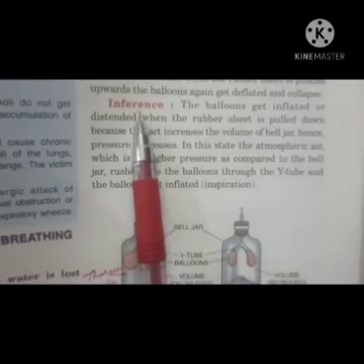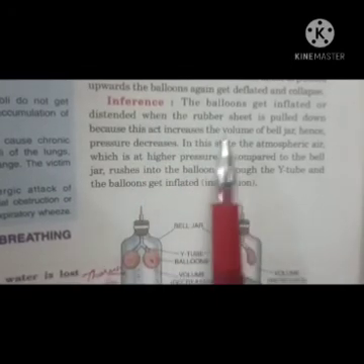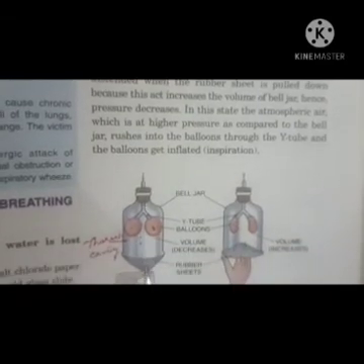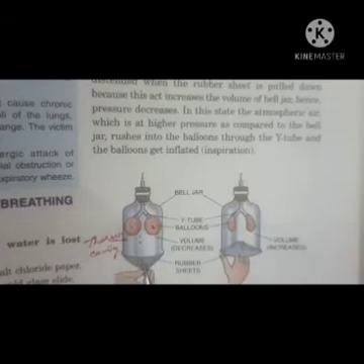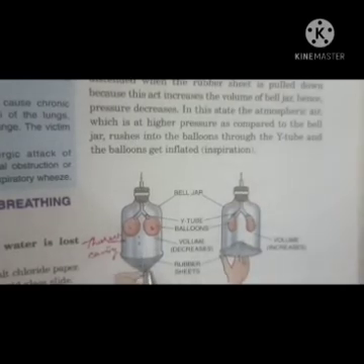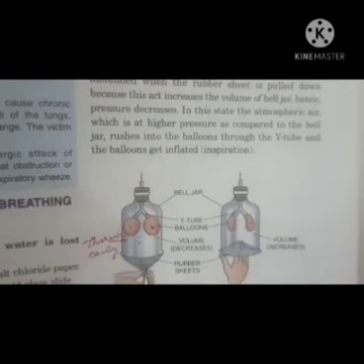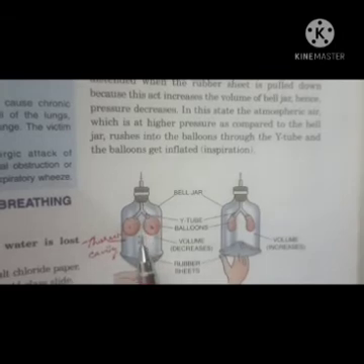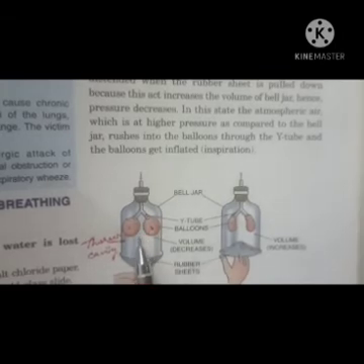So what is your inference or result? The balloons get inflated or distended when the rubber sheet is pulled down. Because when you pull down this rubber sheet, it increases the volume of the bell jar, and the pressure decreases.